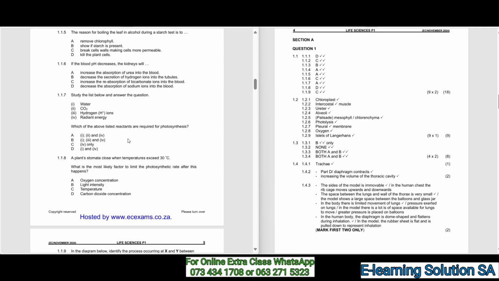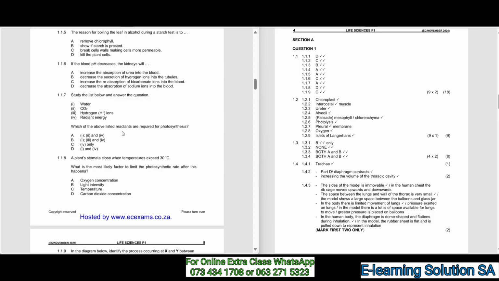Okay, so 1.1.6, the blood pH decreases and the kidney will. So if the blood pH decreases, the kidney will, C, increase the reabsorption of bicarbonate ions into the blood. So 1.1.7, study the list below and answer the question that follows.